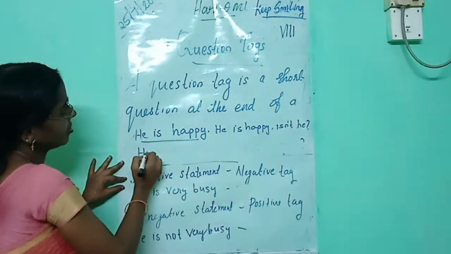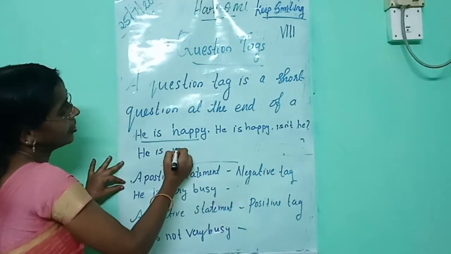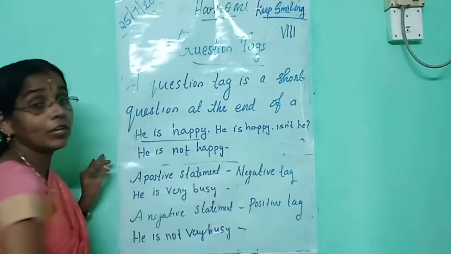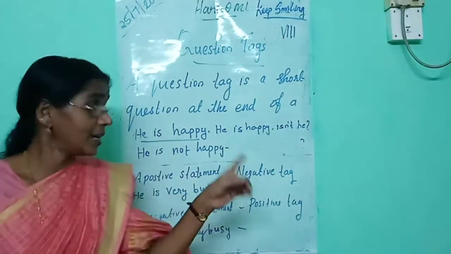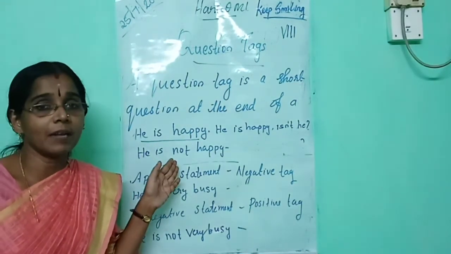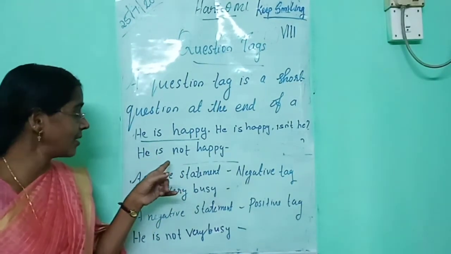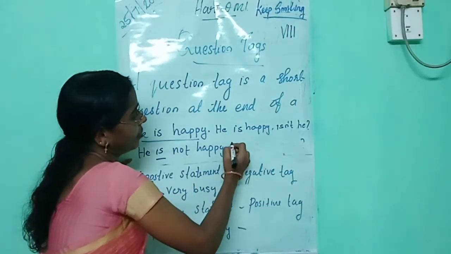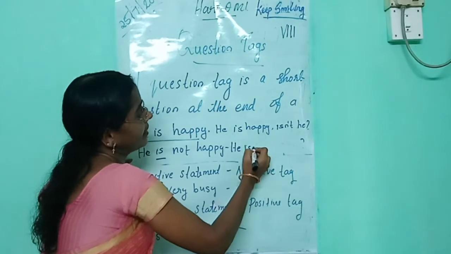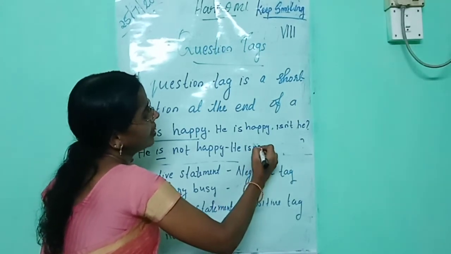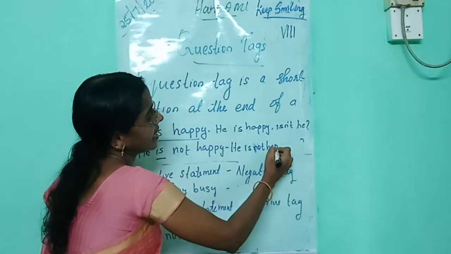The next question is: he is not happy. How will you write the question tag? At first you should identify the helping verb from the given sentence. Which is the helping verb or auxiliary verb in this sentence? Is is the helping verb. Then, when you write the answer, you should write the same sentence: he is not happy.